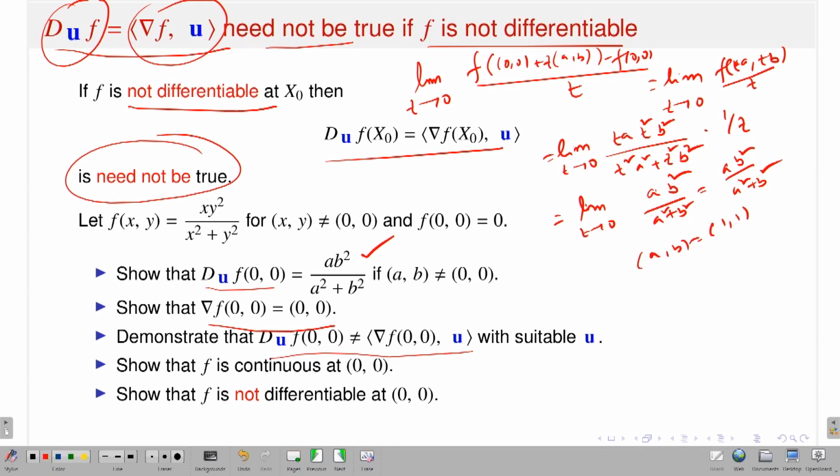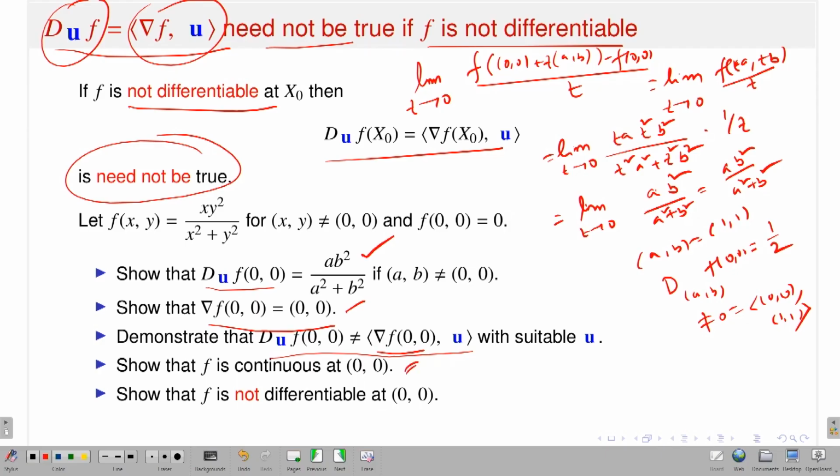Okay. Now, look at the left hand side. What will be the directional derivative in the direction (a, b) of f at (0, 0)? It should be a b squared over a squared plus b squared, a is 1, b is 1, this should be 1 by 2, half. But what will be the right hand side? The right hand side is the gradient vector. Now, the gradient vector, if you calculate, is the zero vector (0, 0). If I take the dot product of (0, 0) with (1, 1), it always gives you 0. So, half is not equal to 0, that means this is not true. So, the directional derivative exists in any direction, partial derivatives exist, however, this is not true.